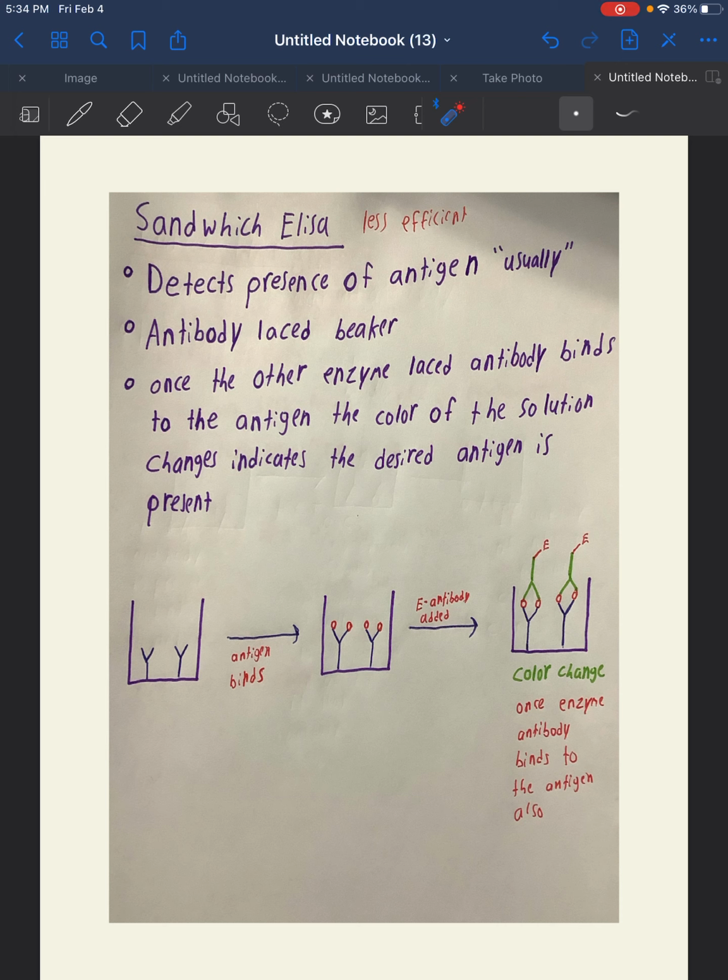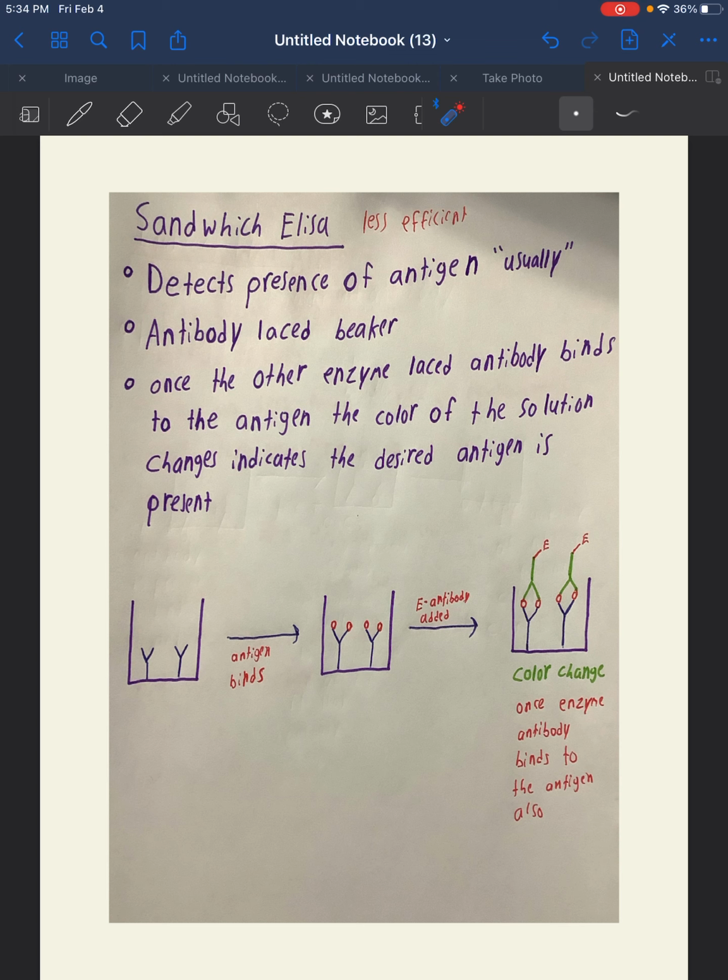So, how does this actually work? Like I said, you have antibodies at the bottom of the jar that you know attach to specific antigens, because once again, antibodies are antigen specific. The antigens will then bind to the antibody. When these antigens bind to the antibody, we can then add the antibodies with the enzyme attached to them to the solution. These enzyme-attached antibodies will then also bind to the antigen, forming a sandwich-like structure. And if the coloration changes, that means that the antibody that we want and the antigen that we want is actually present, due to that, once again, color change.